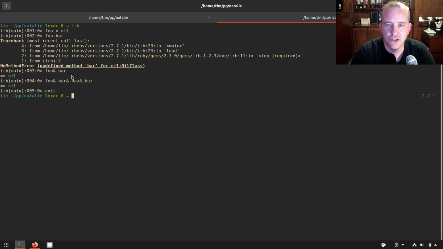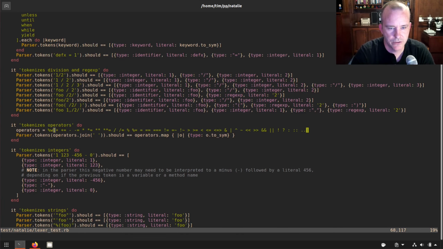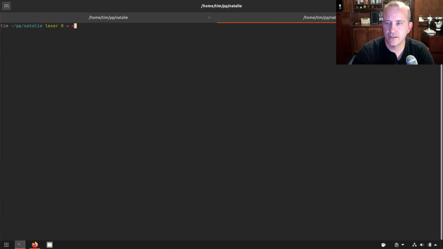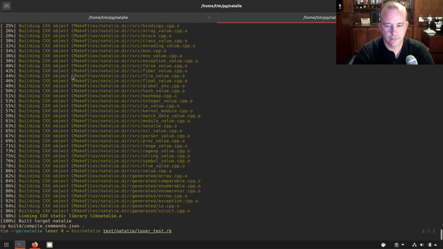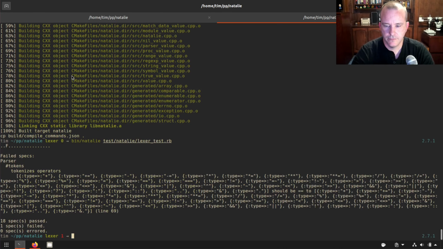And so we should be able to tokenize that, and that shouldn't be too hard. So we'll just stick it on the end here. This should tokenize as one symbol, but since I haven't written the code for it, it's probably going to tokenize as an ampersand and a dot separately, two separate symbols. So let's just verify that. So we'll run the Natalie Lexer test. And here is our error right about here. It's a little bit hard to read, I need to split this up. But you can see there's two separate symbols here.